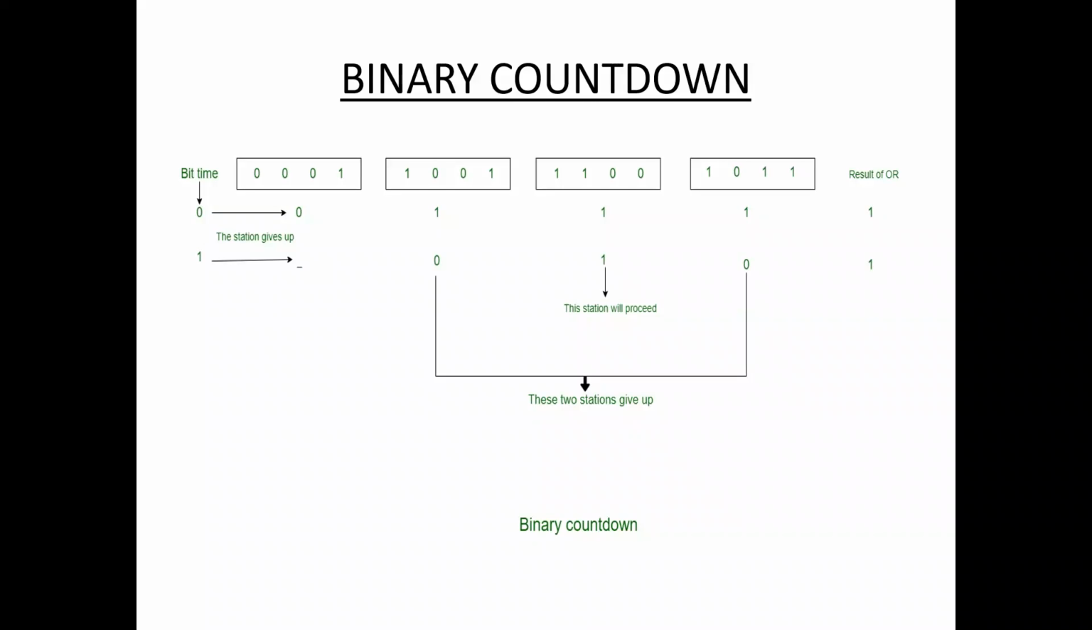So this is about binary countdown. In binary countdown, the MSB bits are ORed together. That means the OR operation, and a station that sees a one in the MSB of another station's address knows that a higher numbered station is competing for the channel, and so it gives up for the current round. If it is the highest number, then it is in the competition. If it is the lowest number, then it gives up. So that is about binary countdown.